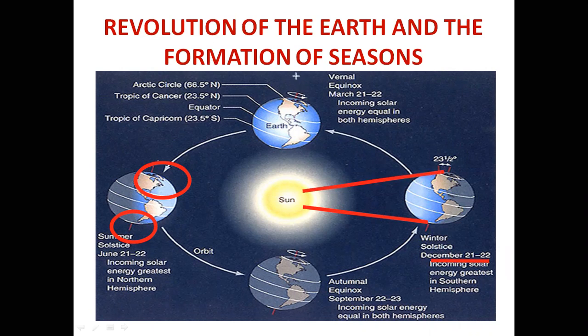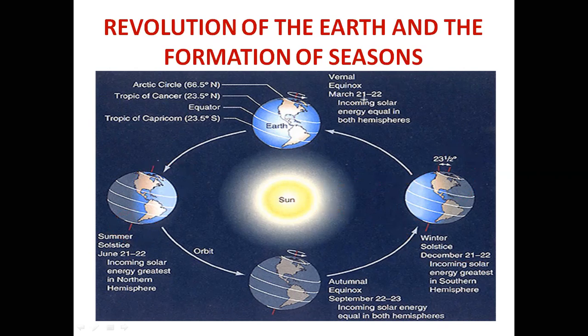So the southern area will have long, hot days, and the area in the northern hemisphere will have short days and longer nights. The northern hemisphere will have the winter solstice, and the southern hemisphere will have the summer solstice. Clear?